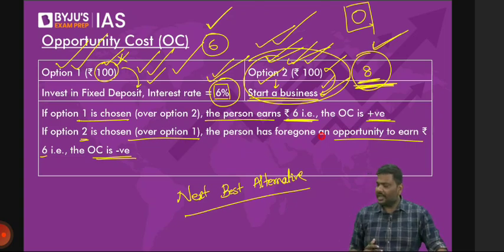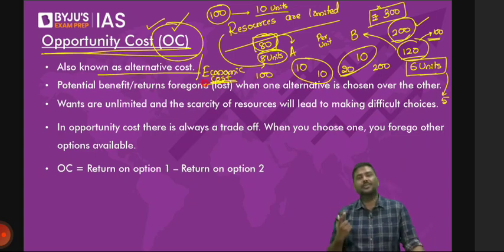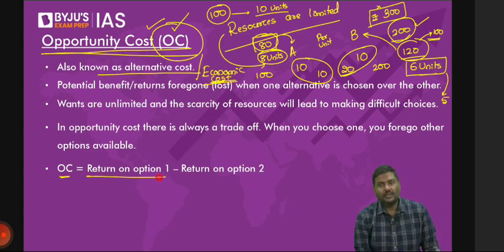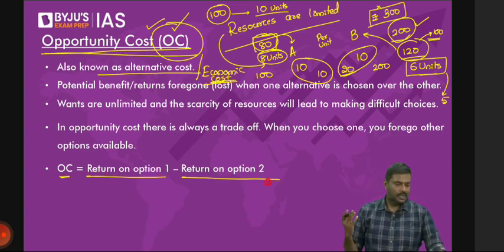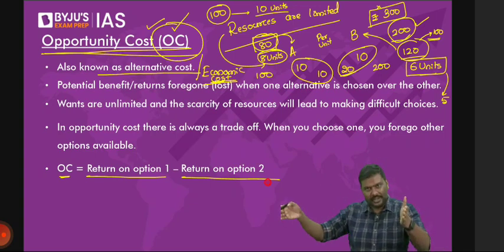Now, it is also referred to as alternative cost. Another name for this is economic cost. And how do you calculate opportunity cost? Return on option 1 minus return on option 2. So if you earn more by investing in something than the next best alternative, OC is positive. Is it okay?